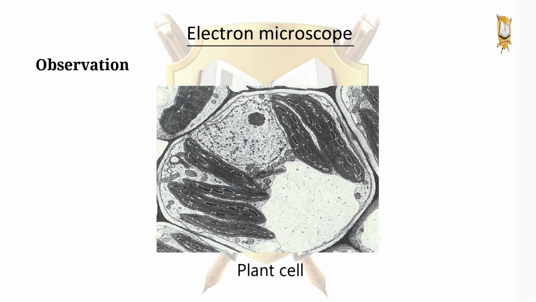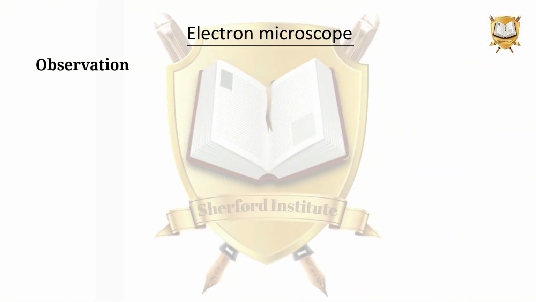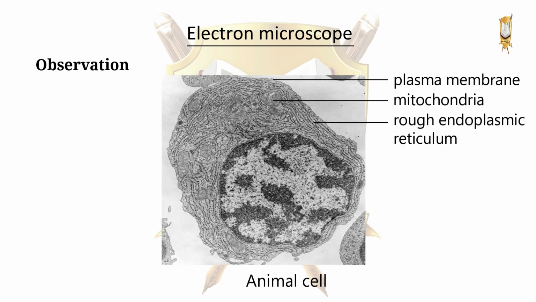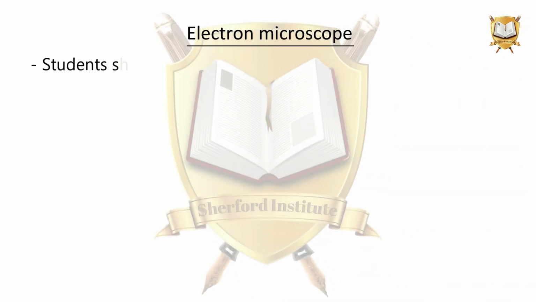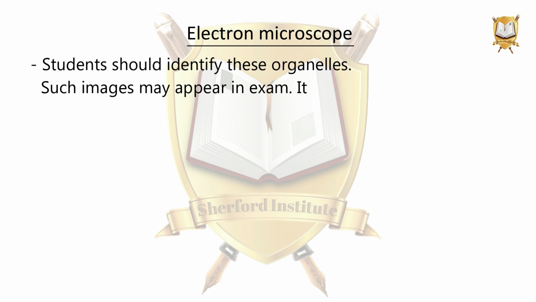We observe cell wall, plasma membrane, chloroplast, vacuole, nucleus, cytoplasm. We observe plasma membrane, mitochondria, rough endoplasmic reticulum, nucleus, Golgi apparatus, cytoplasm. Students should identify these organelles. Such images may appear in exam. It may be asked in paper 6.